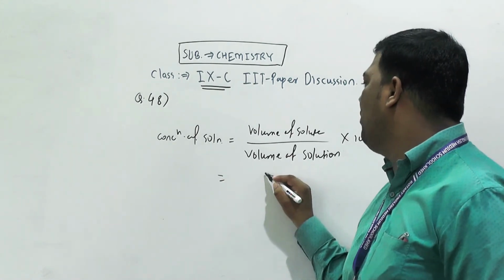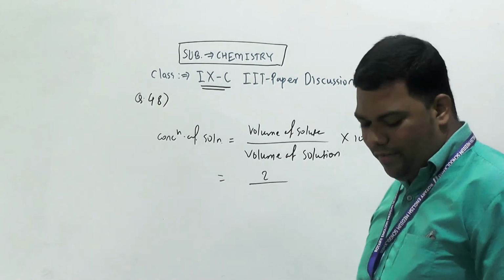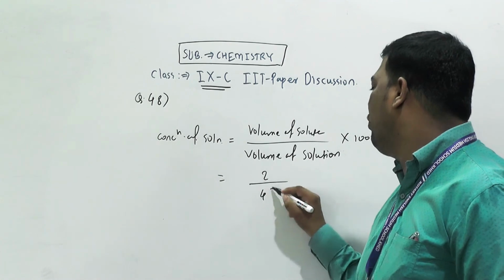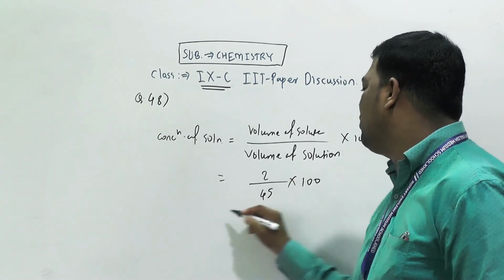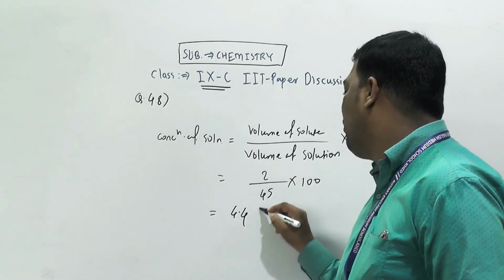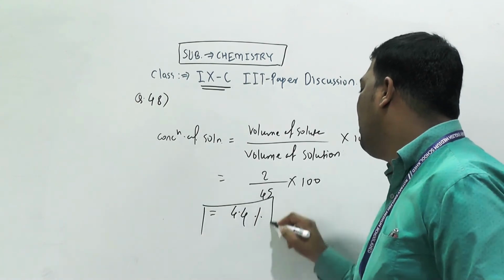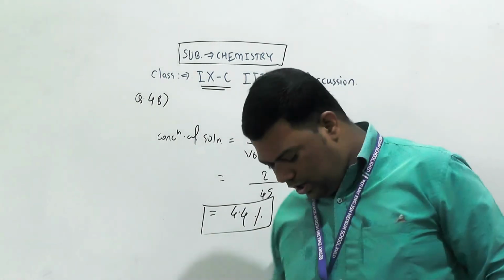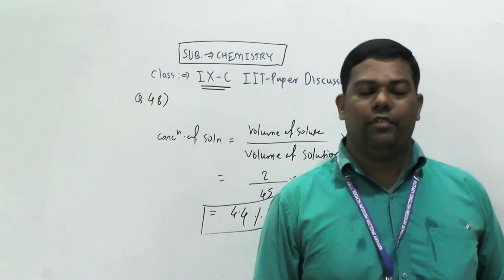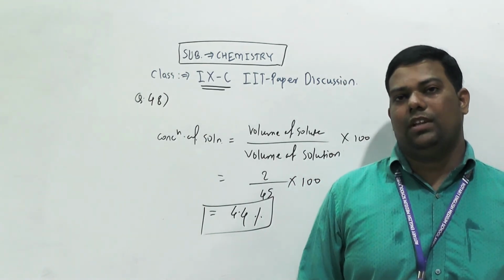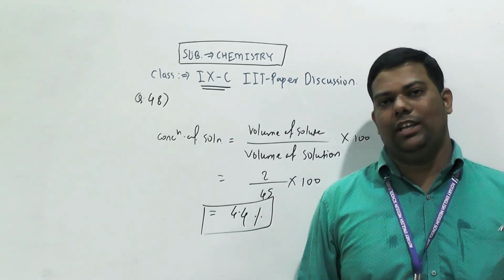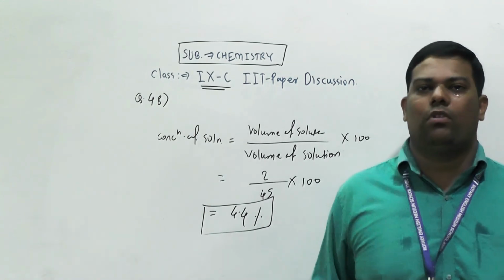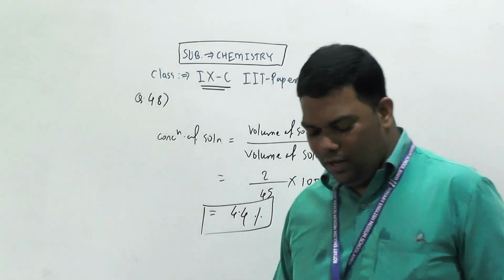So, beta, volume of solute they give 2, divided by volume of solution 45, into 100. How much will you get after solving? 4.4%. But wherever you are solving, you have to type only the numeral 4.4.